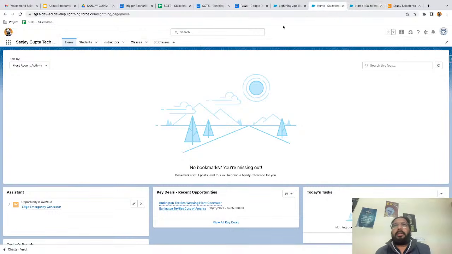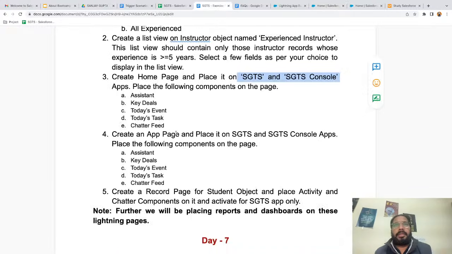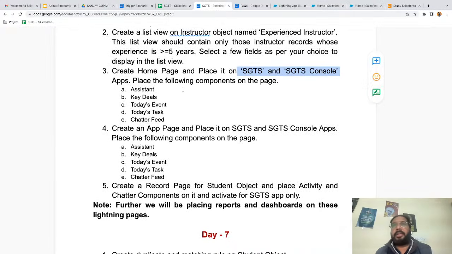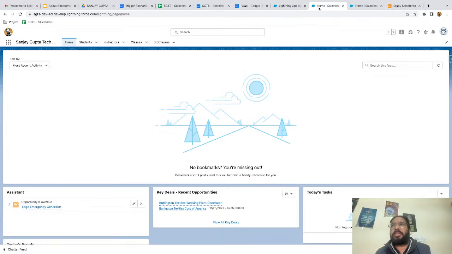Okay. But when you will be practicing, give some time, do refresh, and I hope then your home page will be available there. And whenever you will be creating home page, keep the label as home only, right? So this way, I hope you understood how we can create home page, how we can assign it to a particular application. Now, one more thing I want to show you. If you want to modify any component, like if you want to add or remove any component from this home page, you can just edit this home page.